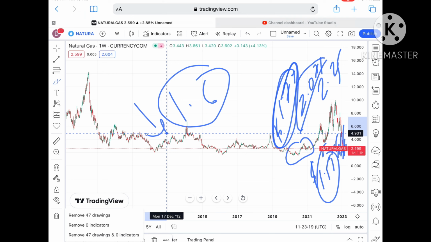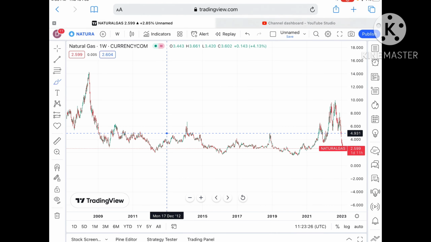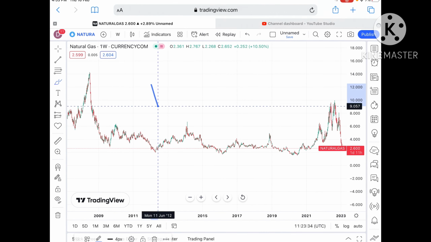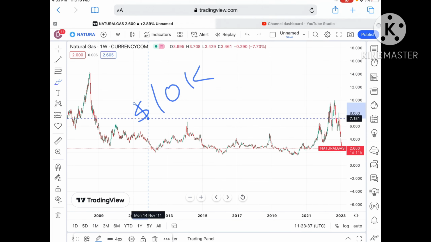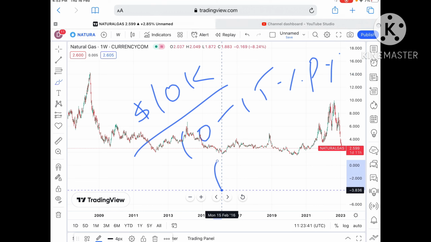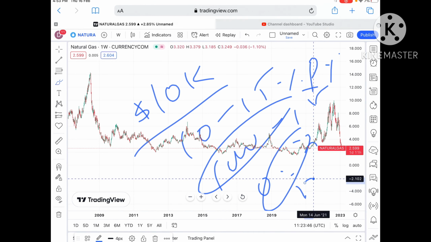So you have to understand something, what mistakes most traders make. It is not that it is very hard to analyze the market and make profit out of it, but what people do is they make mistakes which they can control. So what I teach in my workshop, suppose you're trading with $10,000, try to trade with 10 to 15% of capital per trade, that is 1,000 to 1,500. Risk of 0.5 to 1%, that is $50 to $100.